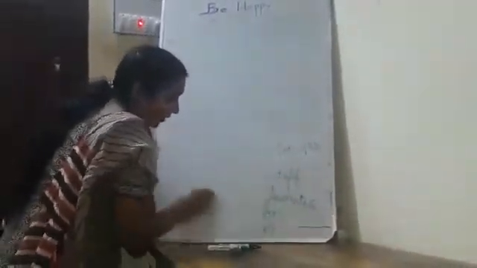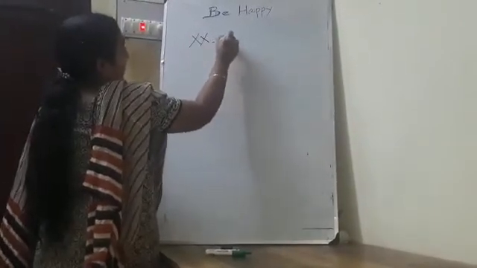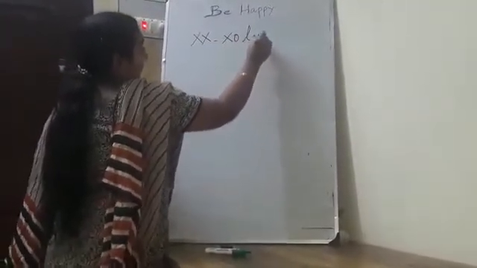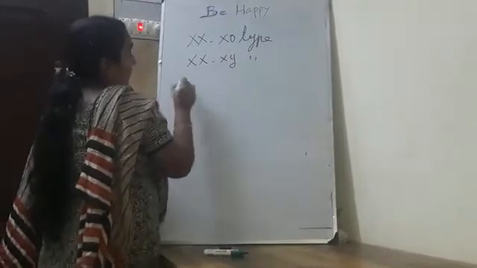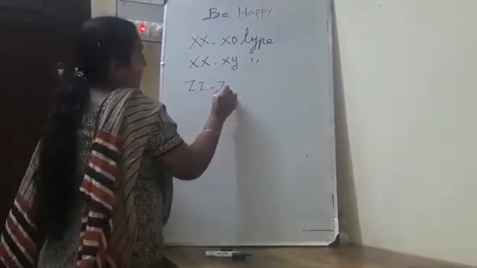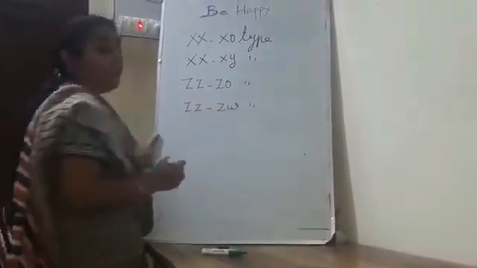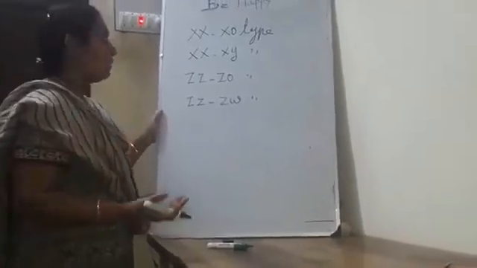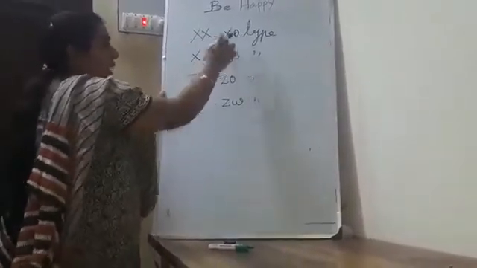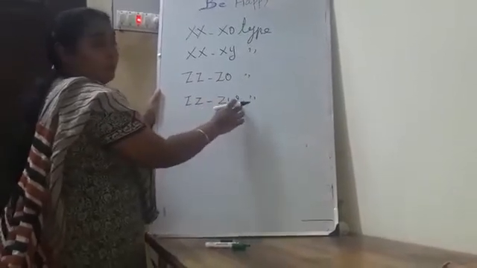Based on the mechanism, sex determination can be classified into four main types: XX-X0 type, XX-XY type, ZZ-Z0 type, and ZZ-ZW type.